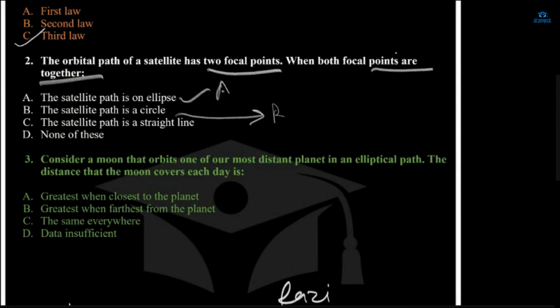Oh, wait. I think the satellite path is a circle. It has to be a circle. Or the satellite path is a straight line. What do you think? It'll be a circle. You have changed, because both of the points are together.